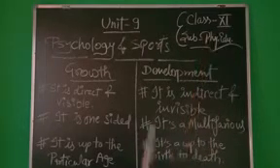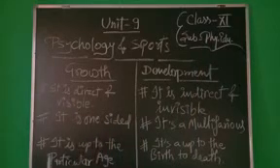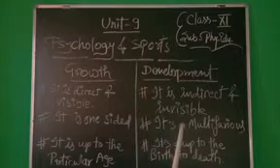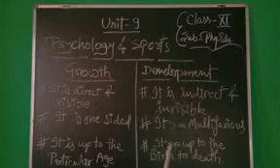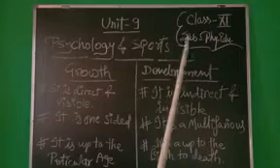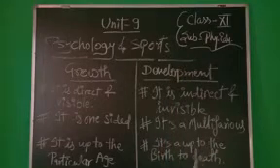The next point is that where growth is up to some particular age, development is possible from birth to death.